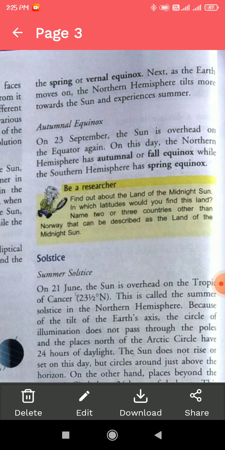Now autumnal equinox. Autumnal equinox happens on 23rd of September. The sun is overhead on the equator again. On this day, the northern hemisphere has autumnal or fall equinox while the southern hemisphere has spring equinox. On this day, the sun's ray directly falls on the equator again. Equator means the center line of the earth.